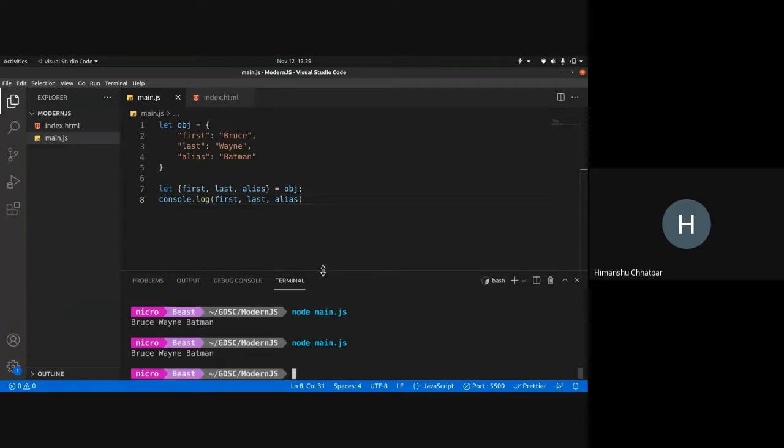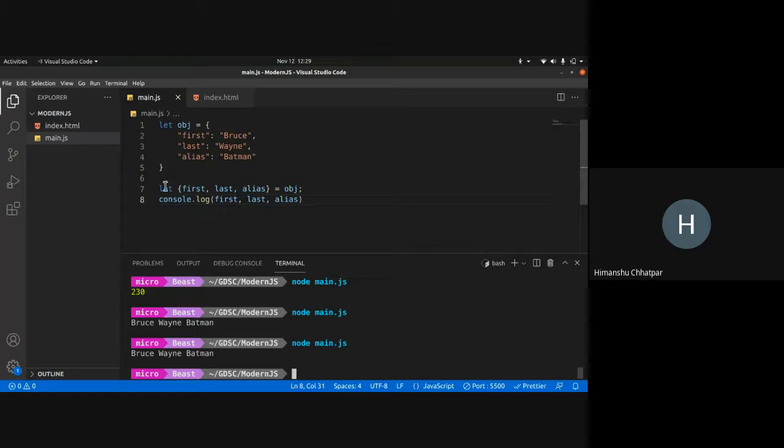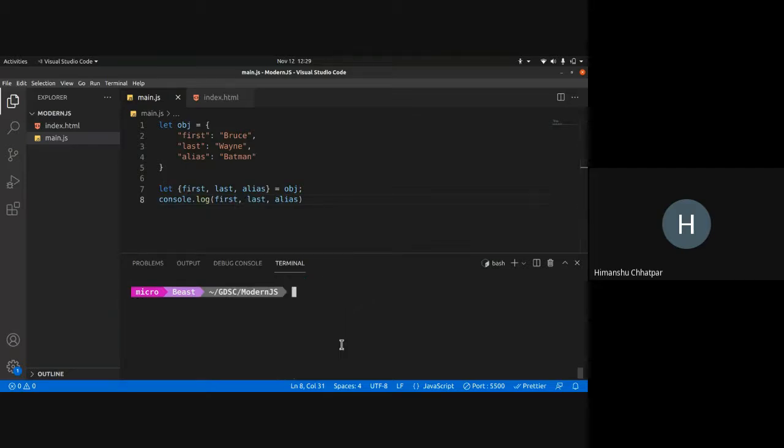So this is how it works. Instead of writing those 3 lines of code, I have condensed it into a single part. What if I want to rename this? I can put a colon over here and write F, last as L, alias as A. The first, last need to be the names of properties. And if you want to rename the property name, you can put a colon over here and rename it like that. So essentially F, L, alias, A.